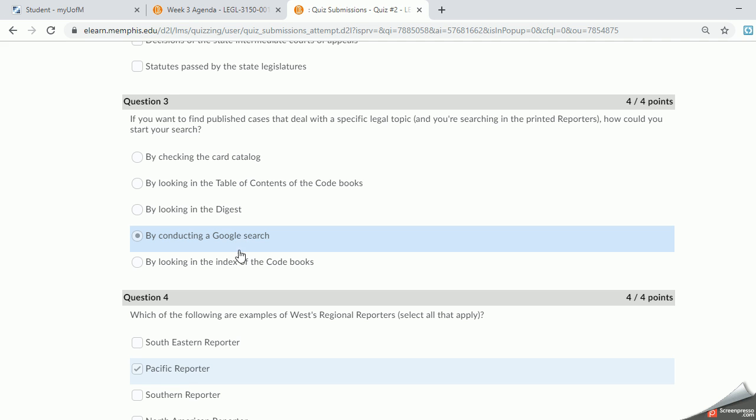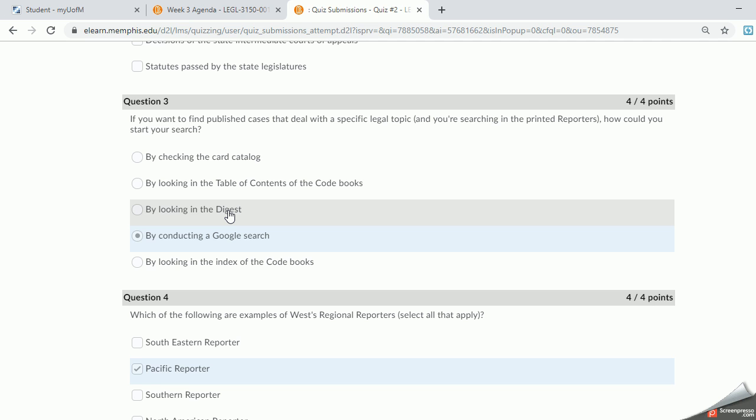Choice number 5 says by looking in the index of the code books, and again, like choice number 2, there's the code again, and we know that we're dealing with laws, and I'm not dealing with a law here. I'm looking for a legal topic in a case, and so that rules out choice number 5.